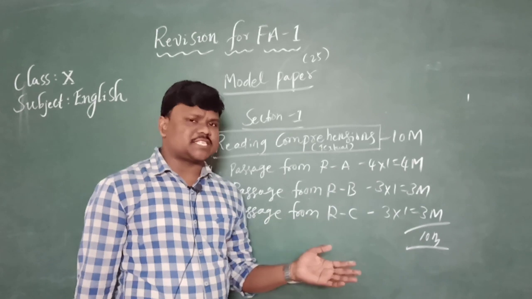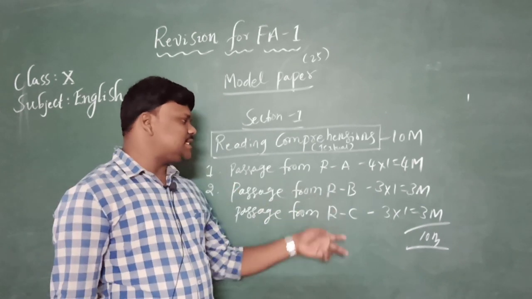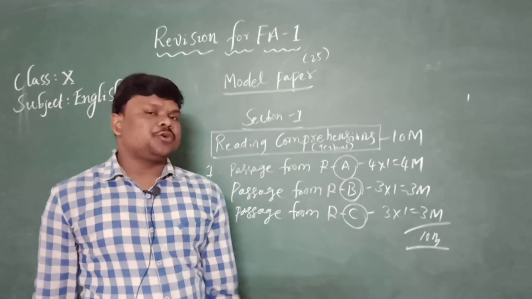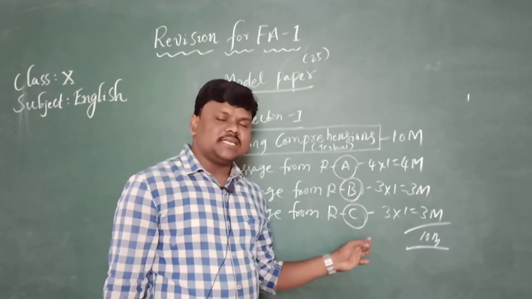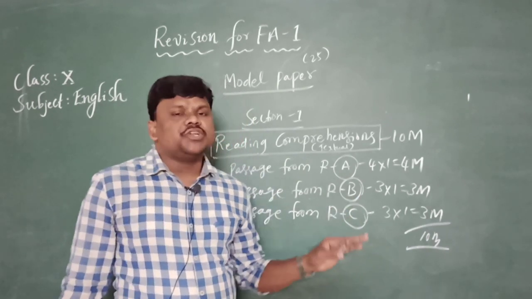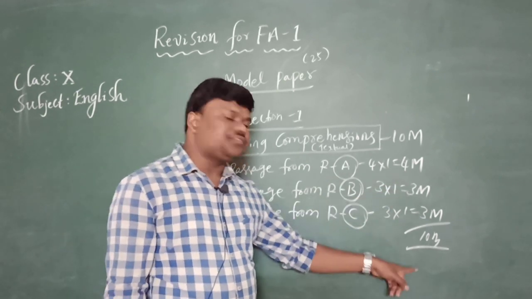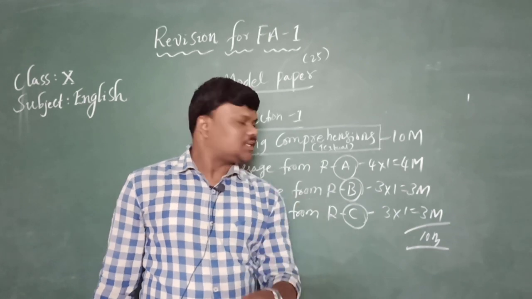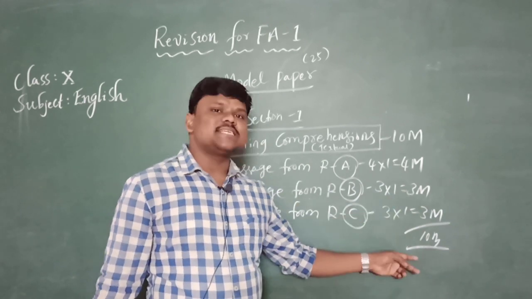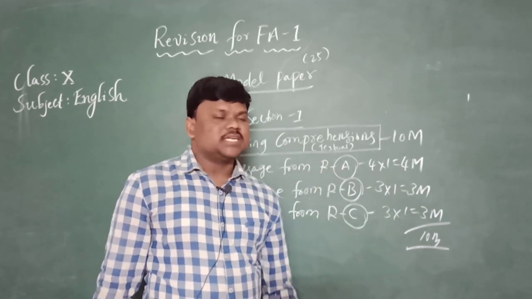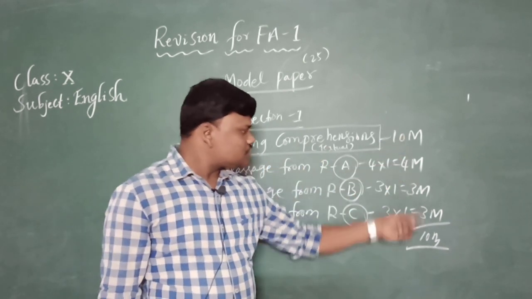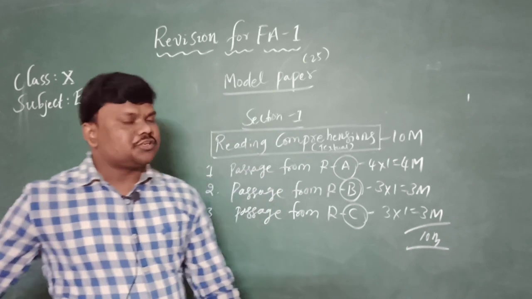If you go through the textbooks, reading A, B, C especially, if you go through the lessons reading A, B, C, then without any doubt you will get 10 out of 10 marks. I hope you are going to get full marks in these reading comprehensions. These are absolutely from the textbook, for your FA1 examination. So 10 marks. Well, let's get into section 2.